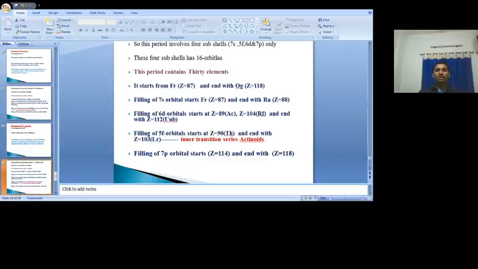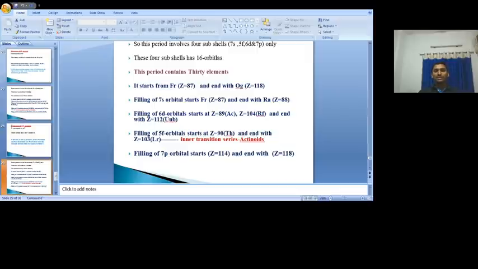Here, 90 to 103, electrons enter into the 5f subshell, so these elements are called actinides. Both these lanthanides and actinides are obtained by filling the electrons in the 4f and 5f orbitals respectively. Both these lanthanides and actinides are present at the bottom of the periodic table.